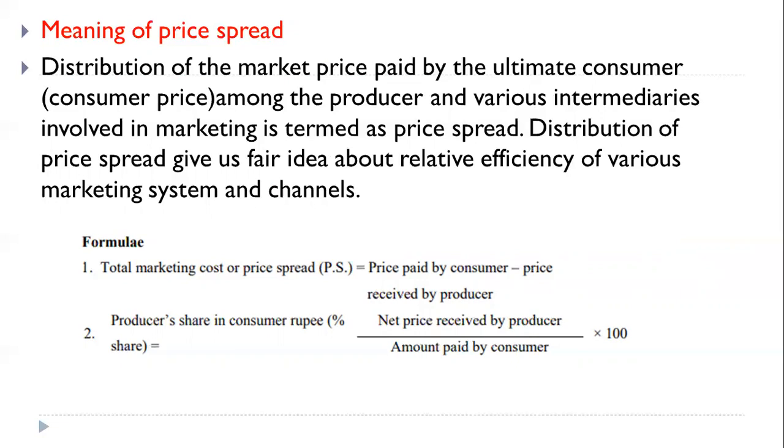It means the price received by producer, you have to subtract the cost from that price, then we get the net price received by producer. This point I will explain again in detail when we see the example for this particular exercise. It is divided by amount paid by consumer, multiplied by 100. So this is the point related to how to estimate marketing cost, market margin and price spread.